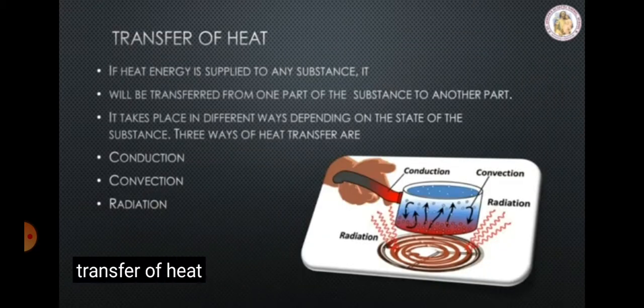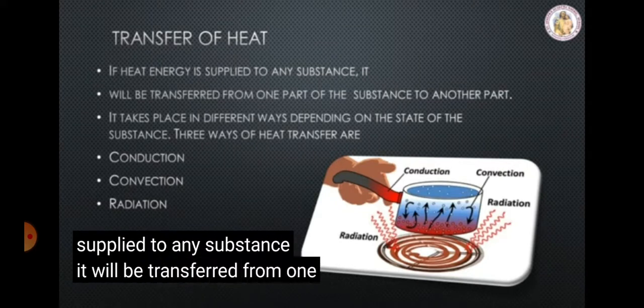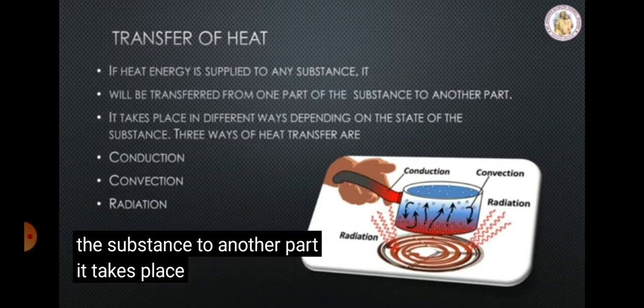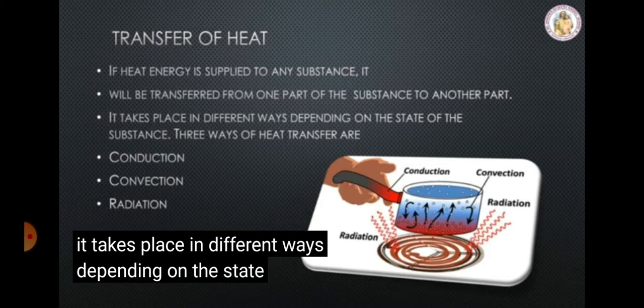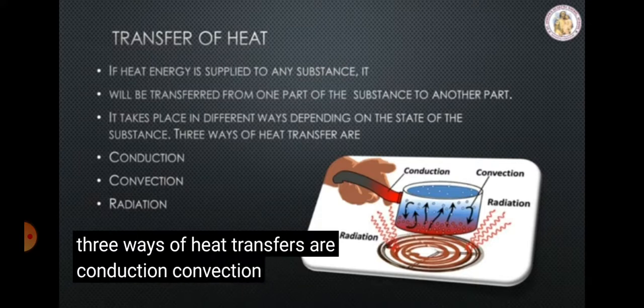Transfer of heat. If heat energy is supplied to any substance, it will be transferred from one part of the substance to another part. It takes place in different ways depending on the state of the substance. Three ways of heat transfer are conduction, convection, and radiation.